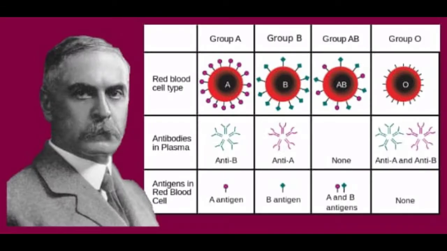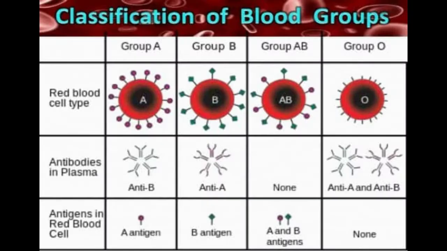Blood groups. The concept of blood grouping was developed by Karl Landsteiner in 1900. He identified blood groups A, B and O. The AB blood group was recognized by Decastello and Sturli in 1902. Human blood contains certain specific substances called agglutinogens or antigens (Ag) and agglutinins or antibodies (Ab).